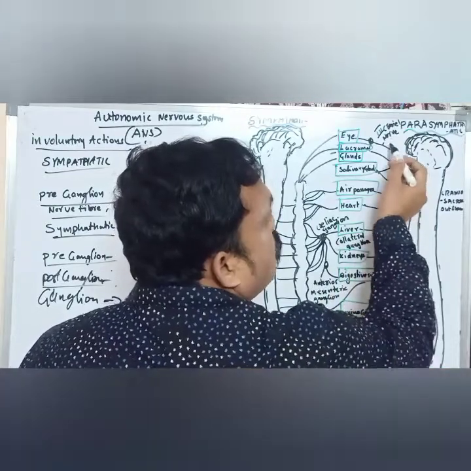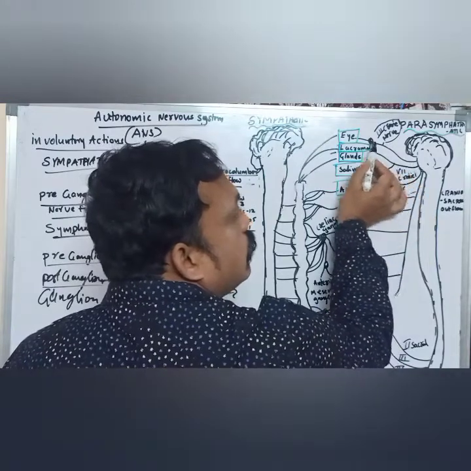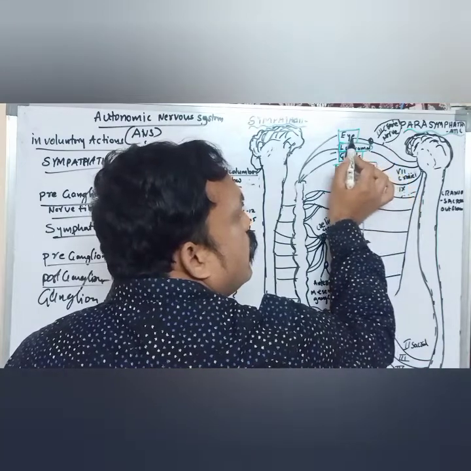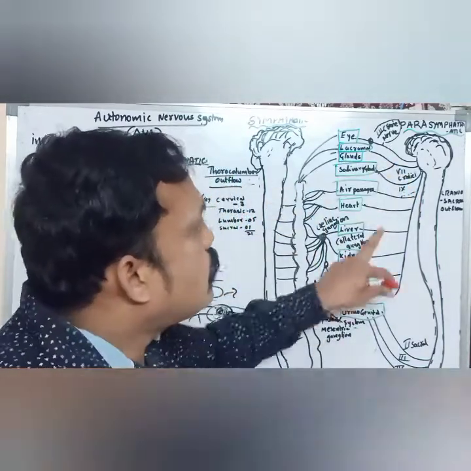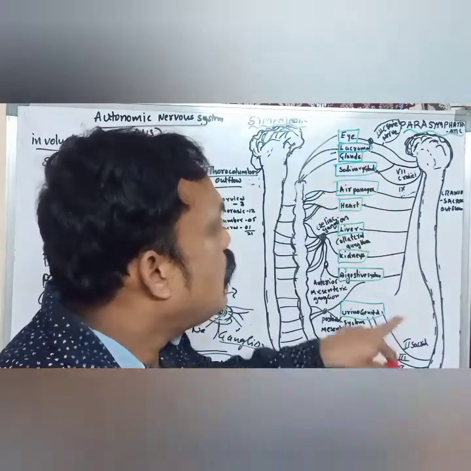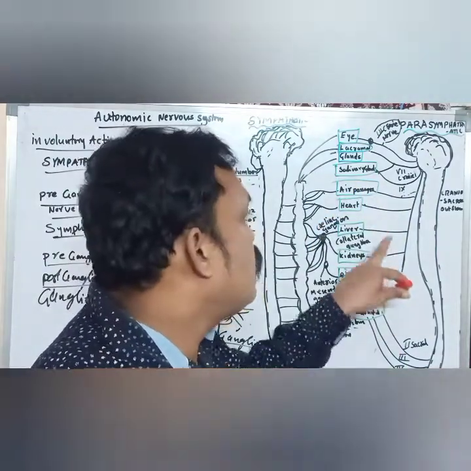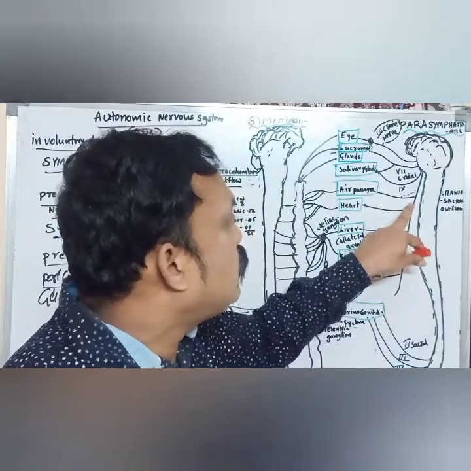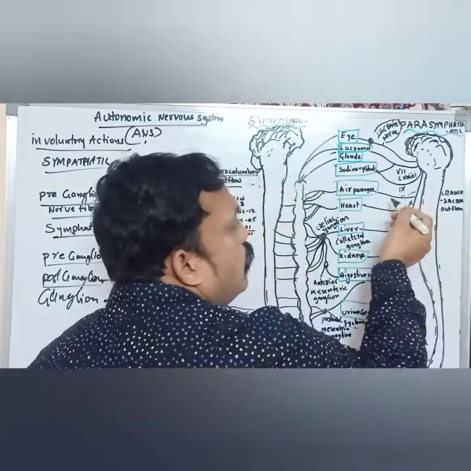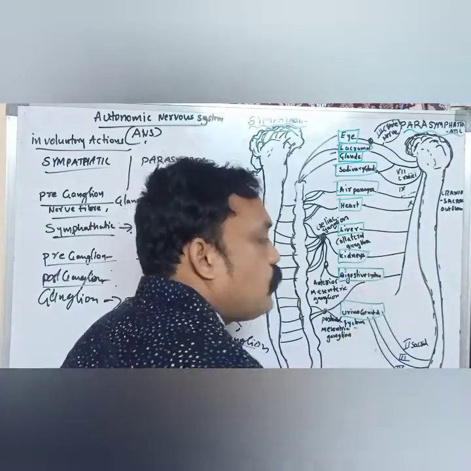For example, the third cranial nerve sends nerves into the eye, the seventh sends nerves to the lacrimal glands and salivary glands, and the ninth sends nerves into the air passages, that means bronchus. And the tenth, the vagus nerve, sends nerves to the bronchus, heart, liver, kidneys and digestive system.